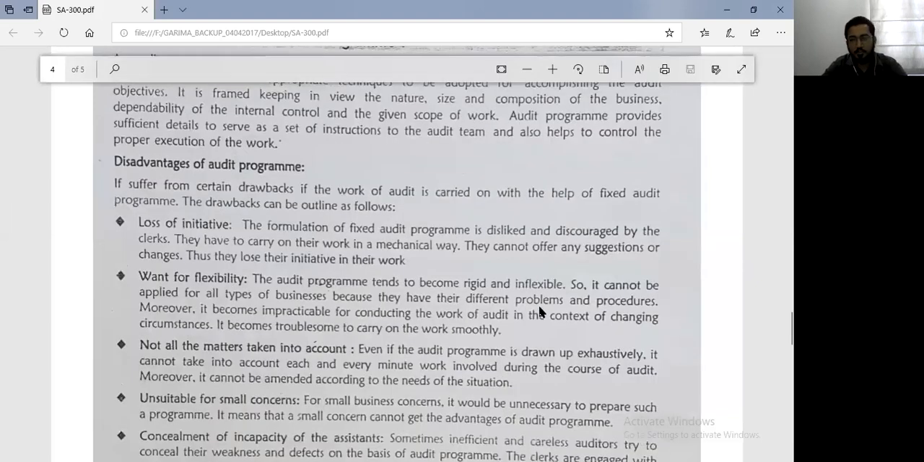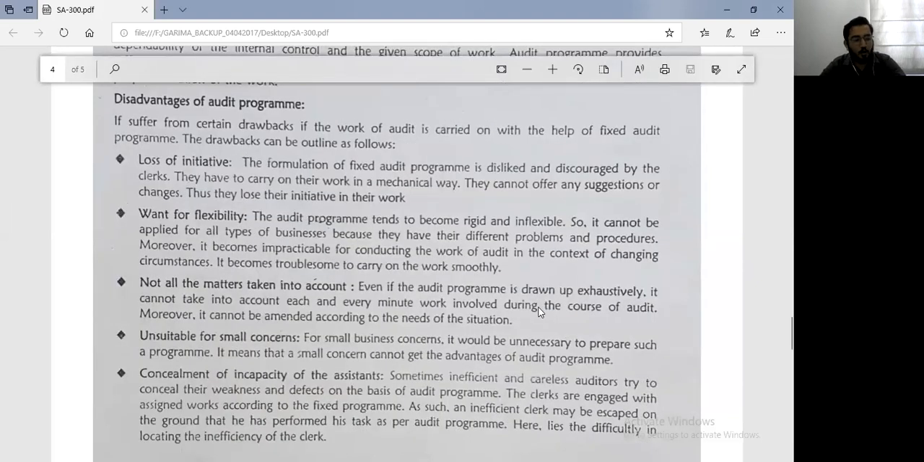So you have 5 points for disadvantages of an audit program. The first one is loss of initiative. Because the audit program is in a fixed format, changes usually are not accepted. And because it's a fixed structure, people lose the initiative to come up front and suggest new methods of conducting the audit. Second, want of flexibility. Sometimes the audit program becomes rigid. In changing circumstances, the audit program cannot be changed. Hence, it becomes troublesome to carry out the same audit work.